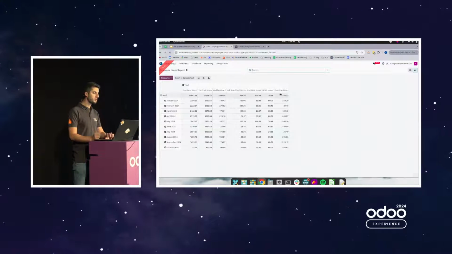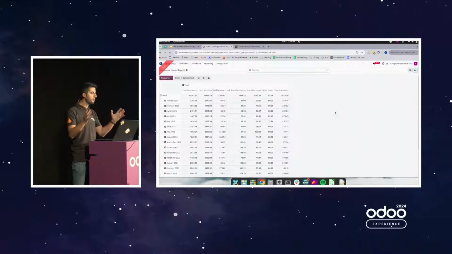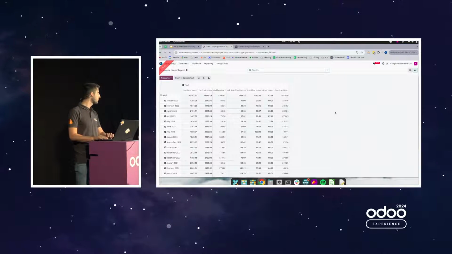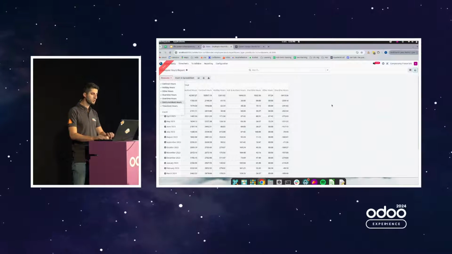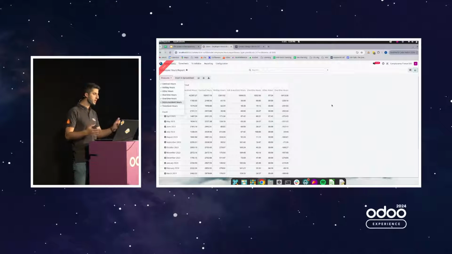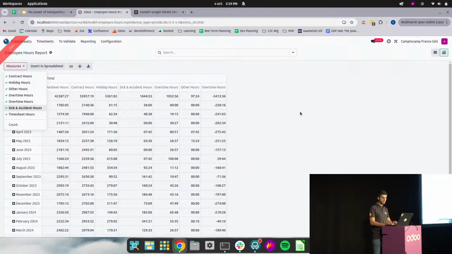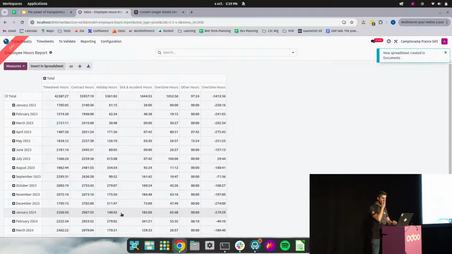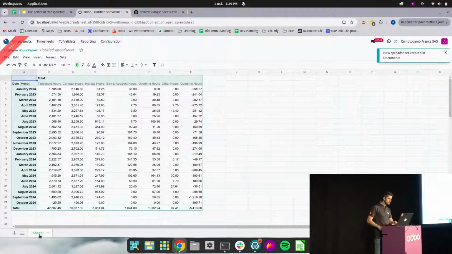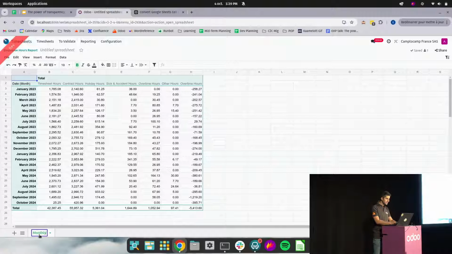I'm going to remove the 2024 period so that I have the full overview of my analysis. And I make sure that all the measures are checked: contract hours, holidays hours, all the different types of holidays, and the timesheet hours, obviously. And I'm going to insert it in a spreadsheet. Perfect. I'm just going to rename this spreadsheet for the sake of readability. This is the monthly data sheet. And this is the title of the spreadsheet, which is going to be called Overtime Analysis OXP.